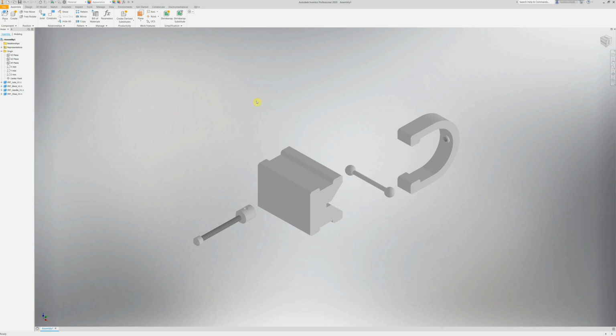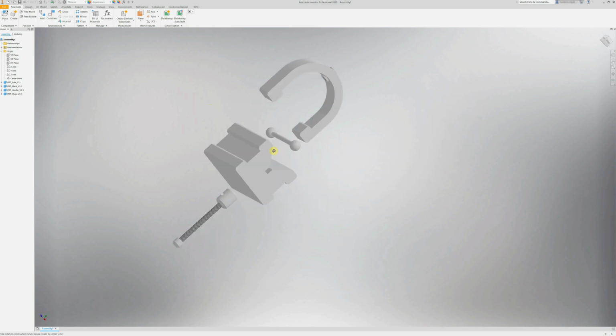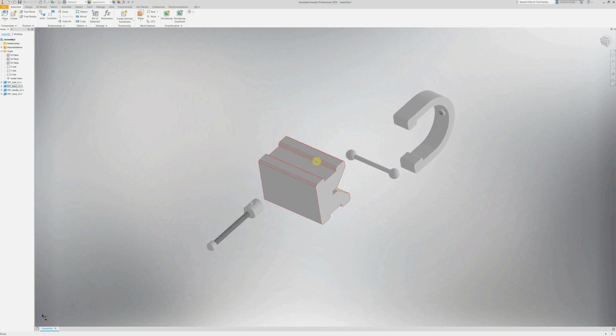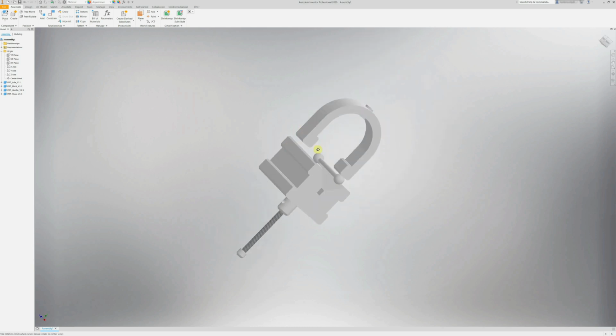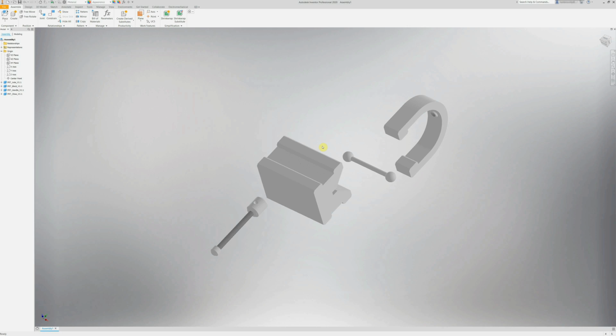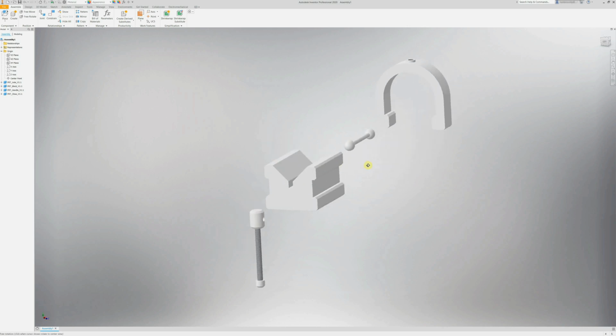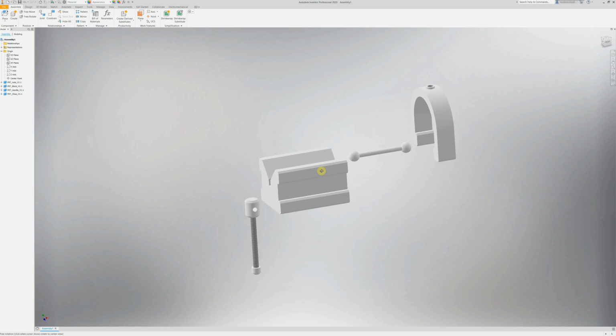Now, there are many ways of doing assemblies. There are many incorrect ways of doing assemblies, but there's only one really clever and proper way to assembling files. The wrong way would be just to take one of your parts and ground it and then start assembling things to it. That's a really bad way of doing things, because it can make life so much more difficult later on. What we want to do is get this in the right face, or the right way that we want this to be for engineering drawings and so on.